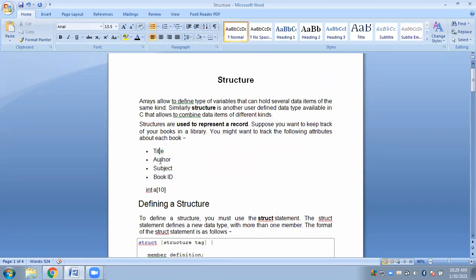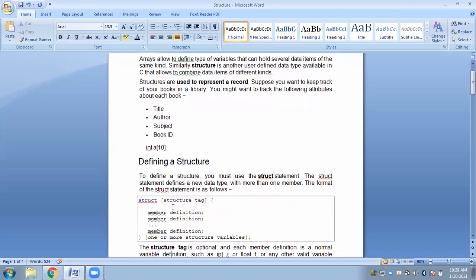Title, author, subject, book ID, all these are different types of data. Now if you are to store all these together, you cannot make use of an array because they represent different information. So in such cases, we will make use of a structure. Is it clear till here, the difference between structure and an array?